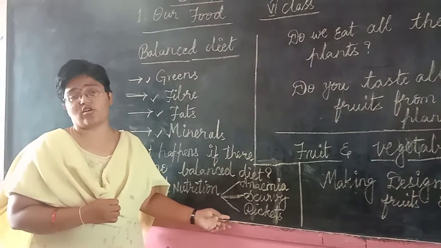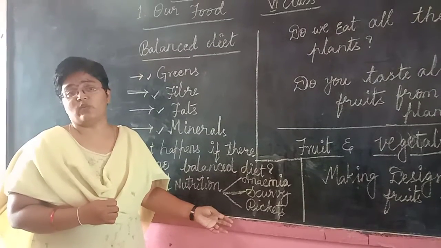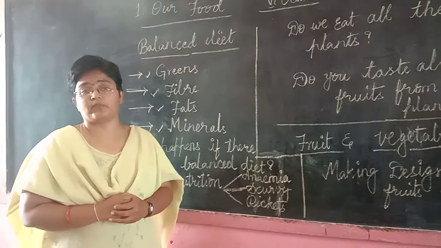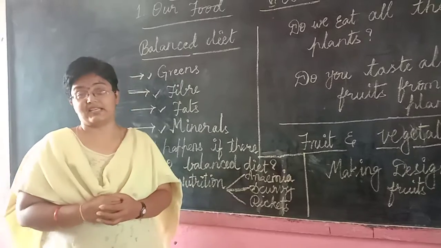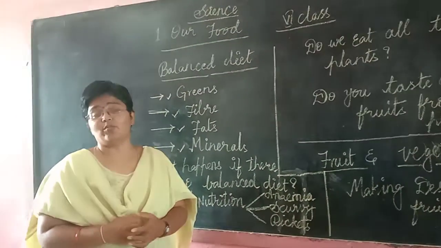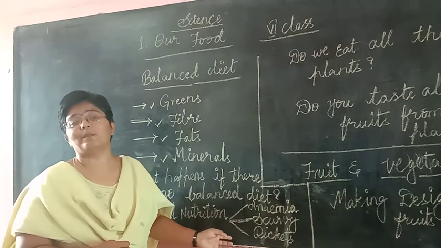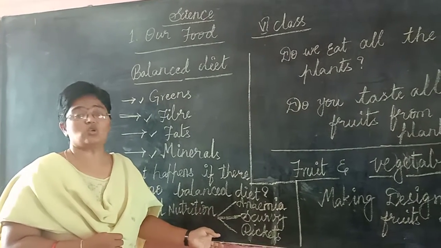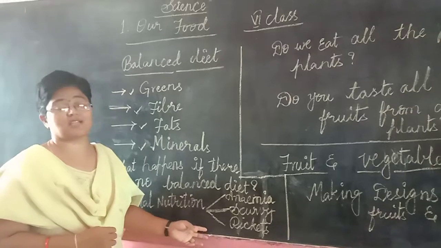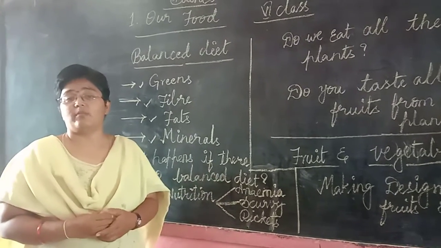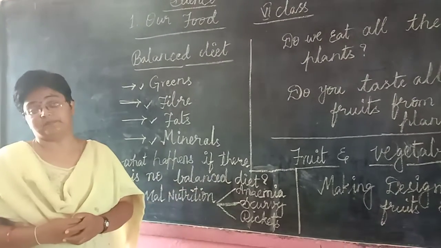Why does rickets occur in children? Because of lack of vitamin D. And where do we find this vitamin D? It is abundant in sunlight in the early hours. In the morning time up to 7, we can find vitamin D in plenty in sunlight. So these are the major kinds of diseases which are caused by malnutrition.